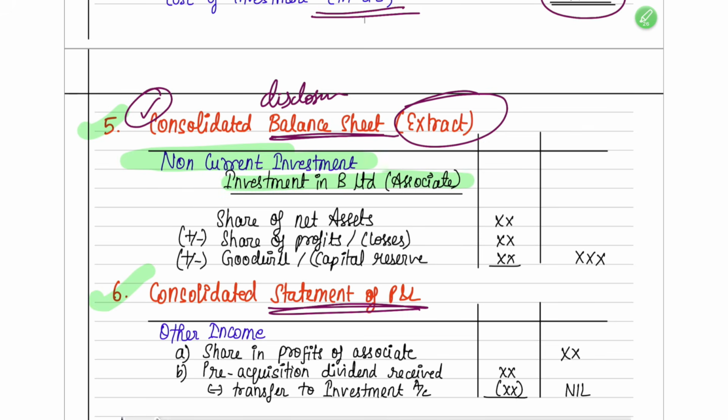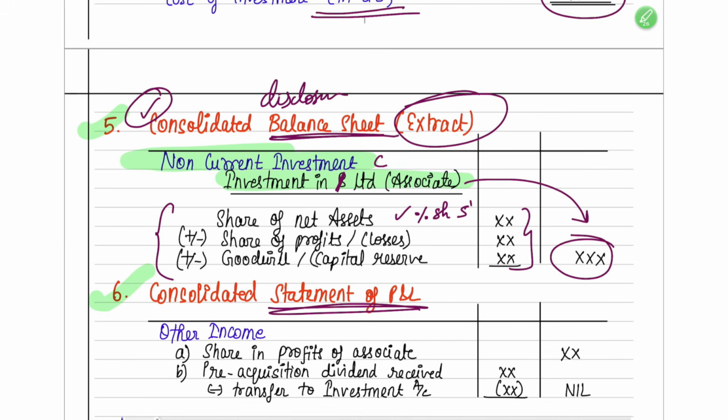You will show it as investments in C Limited, which is our associate. Write that. And for the amount that you are going to show, you have to do this calculation. First take the share of net assets, that means your percentage share in the net assets of C Limited.